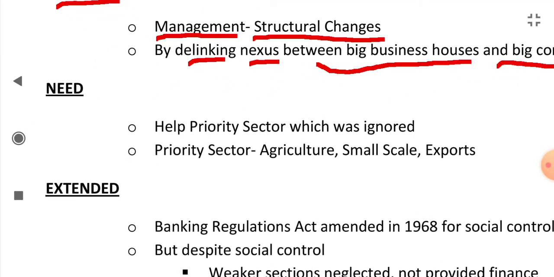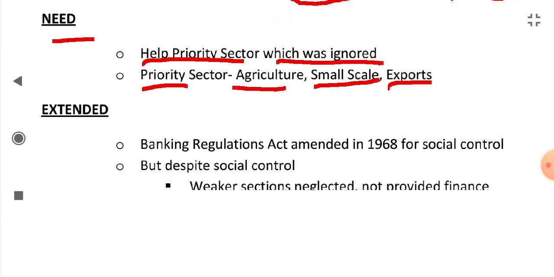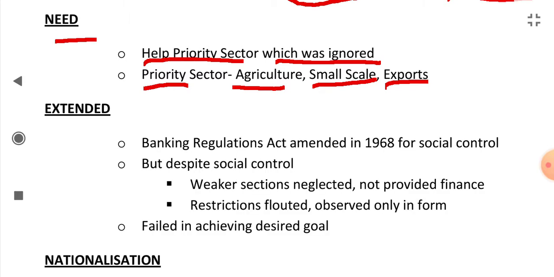What was the need of social control? The need was to help the priority sector which was ignored. The priority sector includes agriculture, small scale industries and exports. So how was social control extended? It was extended by amending the Banking Regulations Act in 1968.